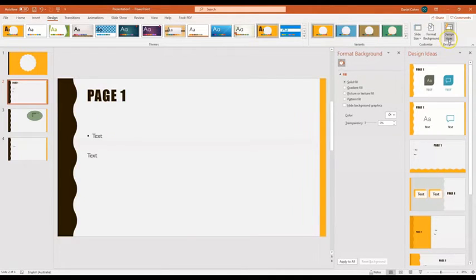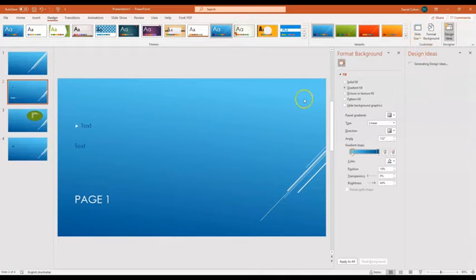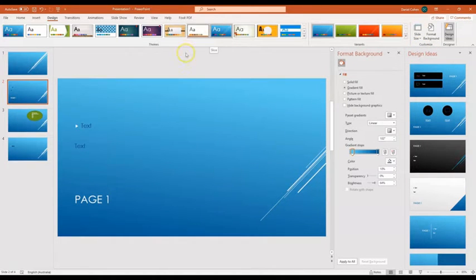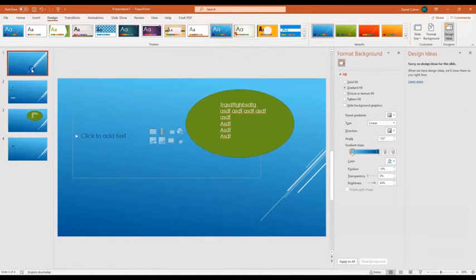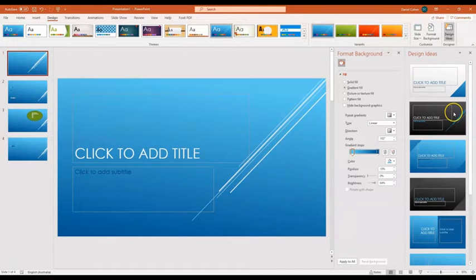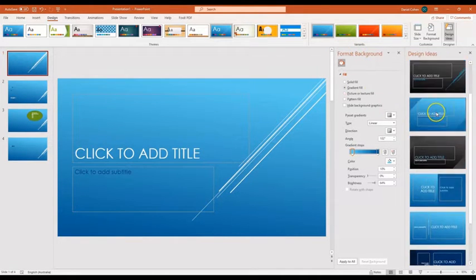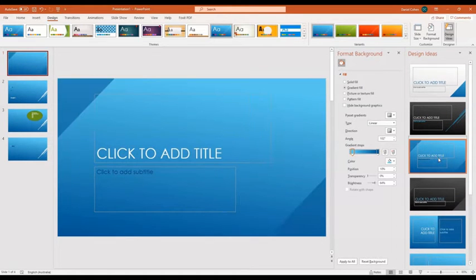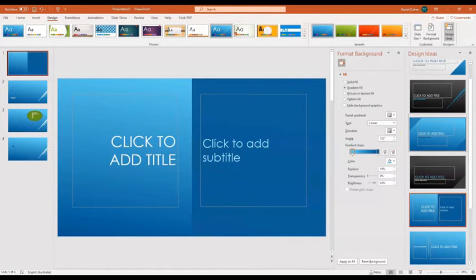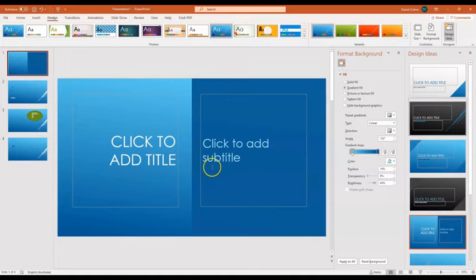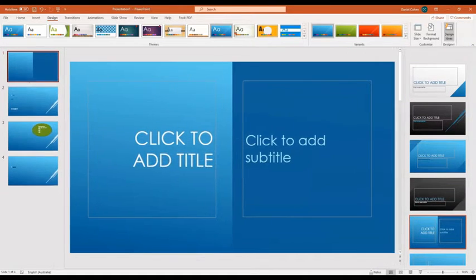One of the neat things that is in the current version of PowerPoint is this design ideas. So there are these default ones that will apply the design to each slide, but then in design ideas, it gives you more styles to choose from. So you can click this again, slide by slide, and apply that. So if I like this look better, or this one, this will give you some ideas about things that you can do.